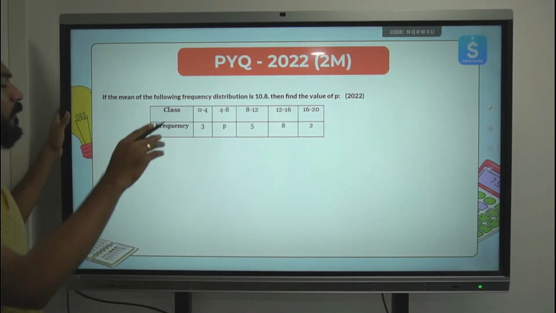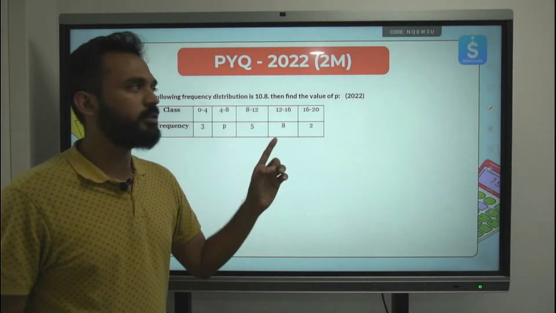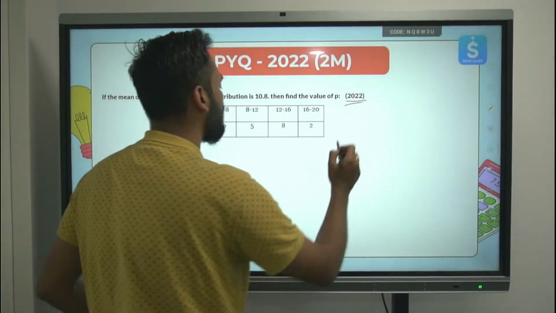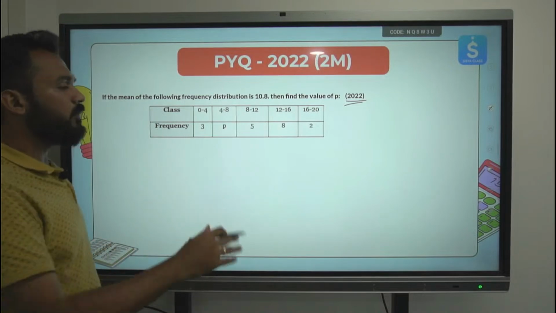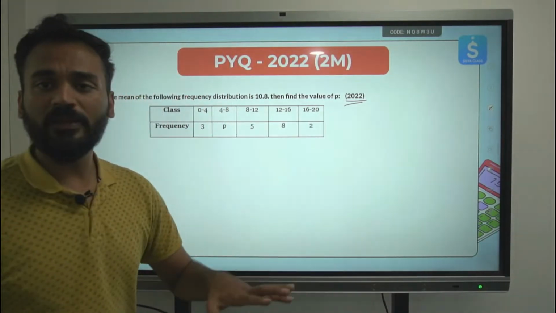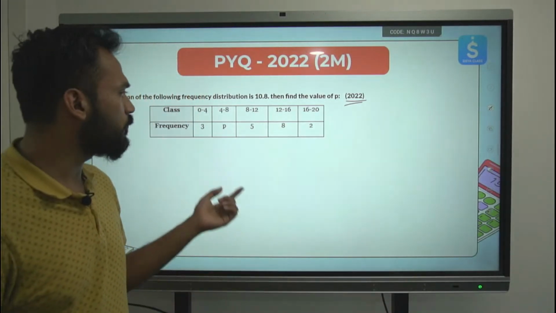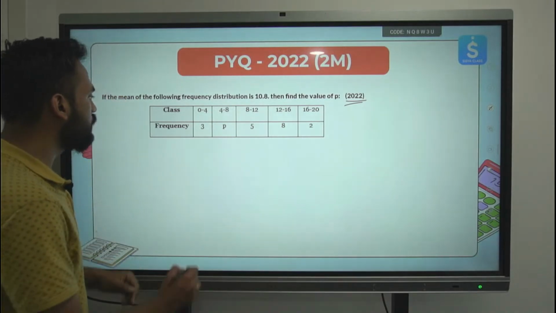If the mean of the following frequency distribution is 10.8, then find the value of P. This was asked in 2022 for 2 marks. So for finding out the mean, we have different methods. Direct method, assumed mean method, we also have step deviation method. Any method you go with, you will be able to find the missing value P. So let's use some method.